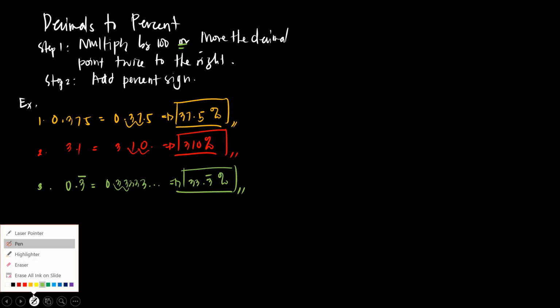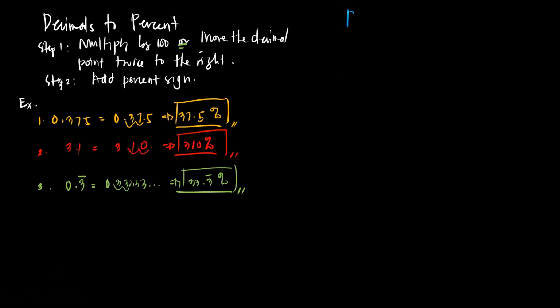Okay, now, let's do the vice versa. Let's have percent to decimal. So since it is vice versa, in decimal to percent, you multiply by 100 or you move the decimal point twice to the right. In percent to decimal, step 1, remove first the percent sign.